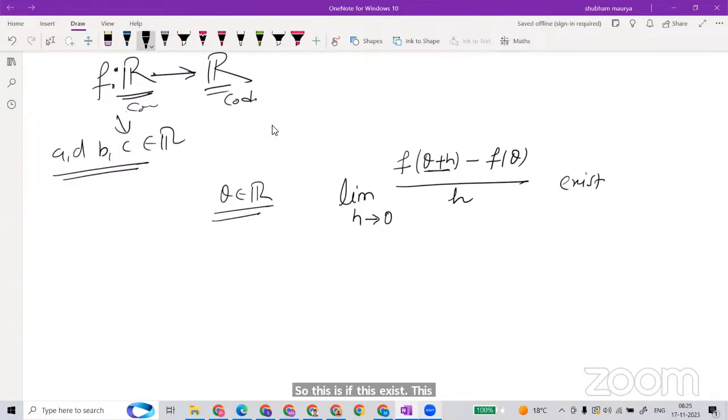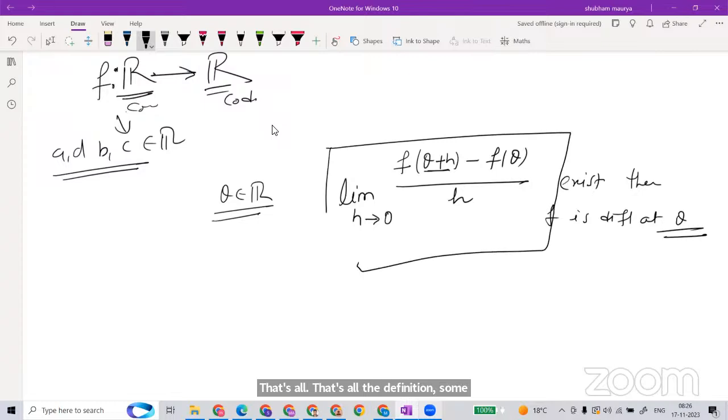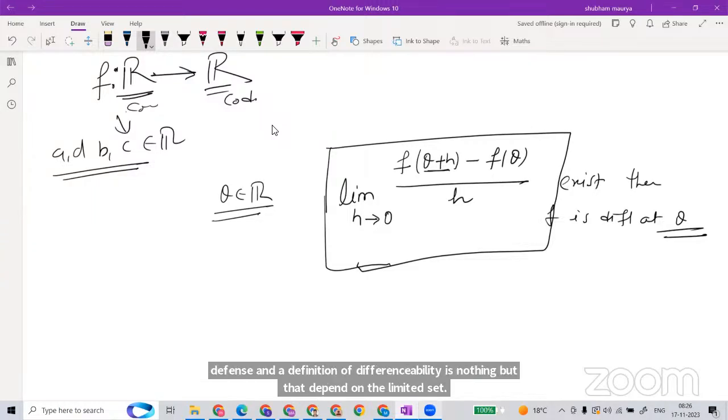If this limit exists, then you will say the function is differentiable at theta. That's all, that's the definition of differentiability at some particular point. The definition of differentiability depends on the limit itself.